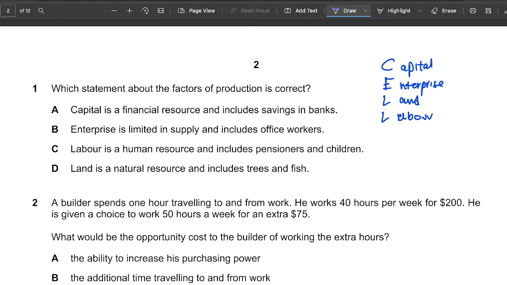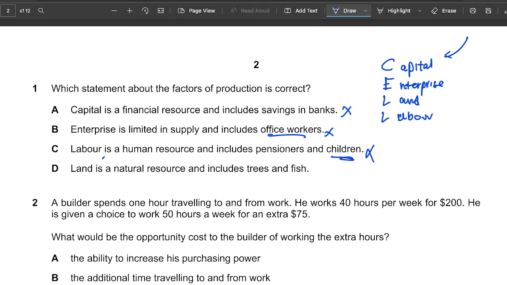It says, which statement about the factors of production are correct? Capital is a financial resource that includes saving in banks. That's wrong, because capital is man-made resources like machinery, stuff like that. Enterprise is limited in supply and includes office workers. Office workers is labor, someone that helps in the production, so that's wrong. Labor is a human resource and includes pensioners and children. Children, are they labor? No, they're not labor.